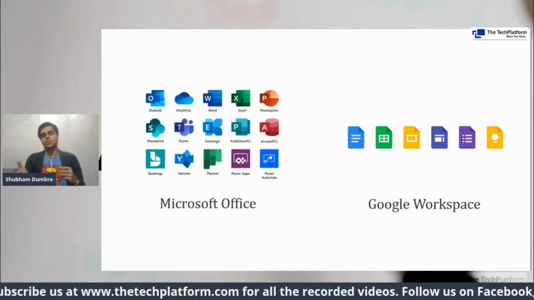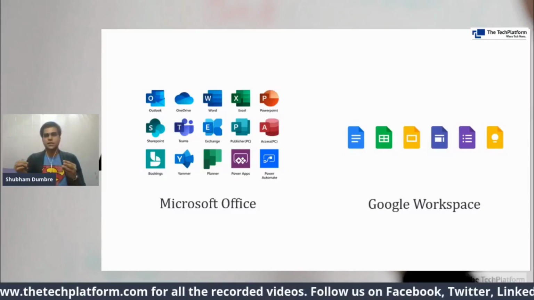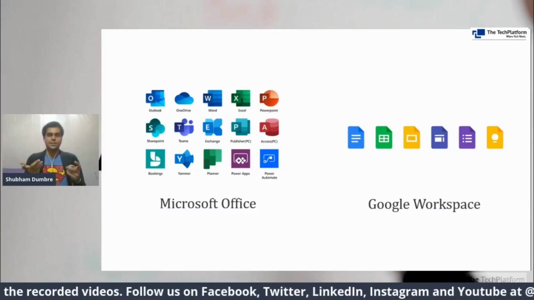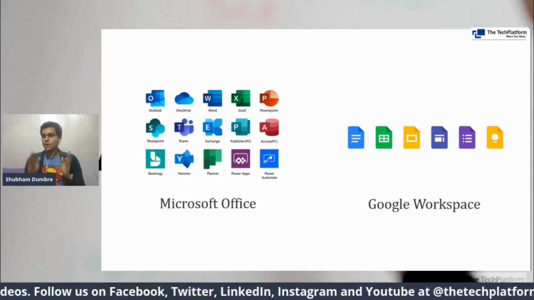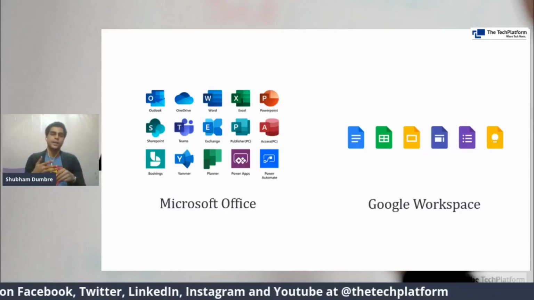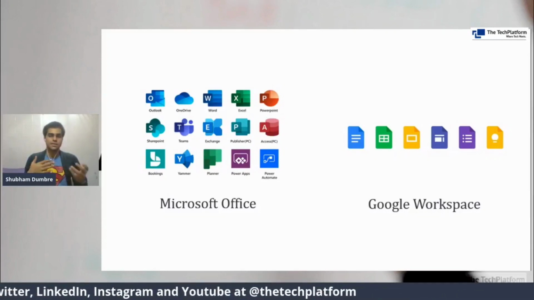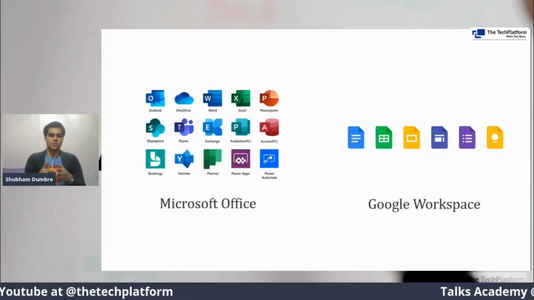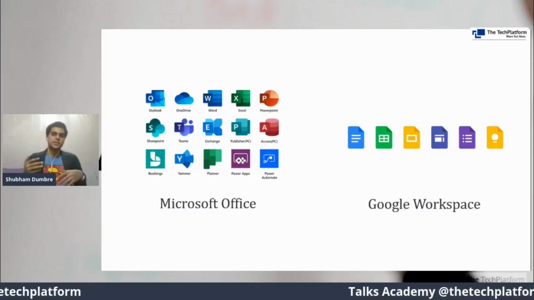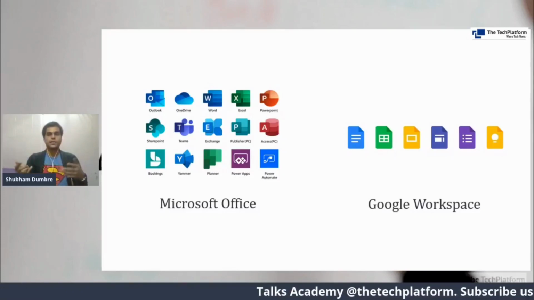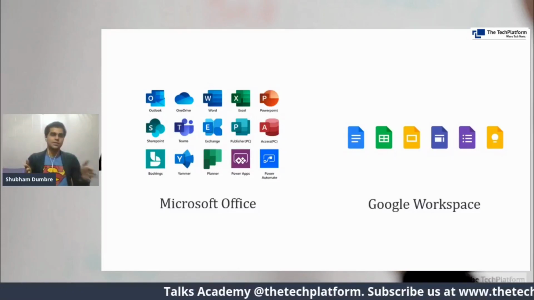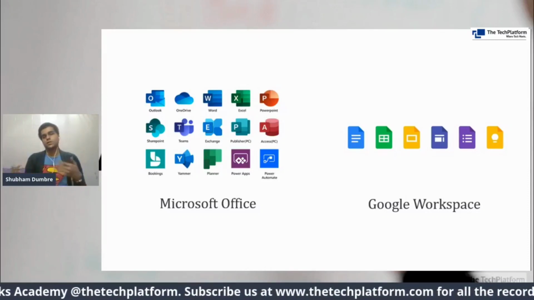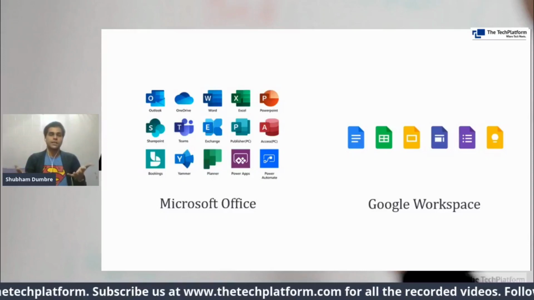Apart from that, Google Workspace provides us with different other applications like Google Sites, Google Forms, and Keep. Keep is for keeping notes and all. Google also has a big bundle depending upon the plan that you choose, like Business Starter or Enterprise plan or any other plans that Google Workspace offers. The number of applications and their services vary. A very good example is that in Microsoft, we have Microsoft Teams. Google Workspace has Google Meet. So that's how collaboration has become very, very easy.